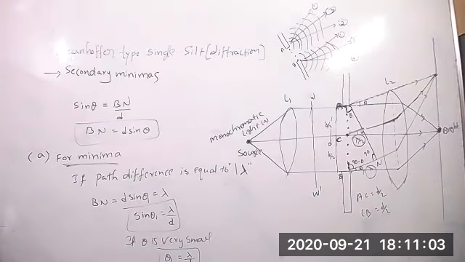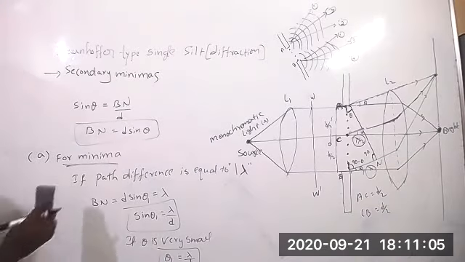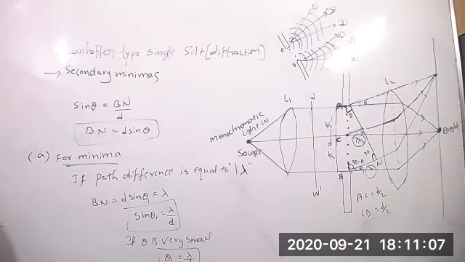So lambda by 2, lambda by 2, total lambda. It is the first minima.